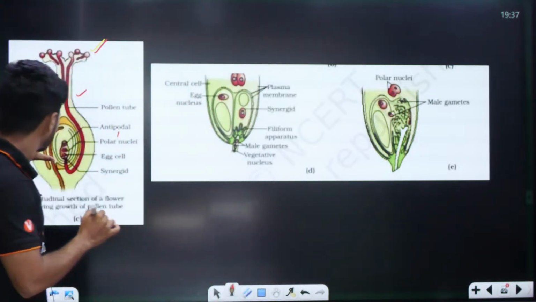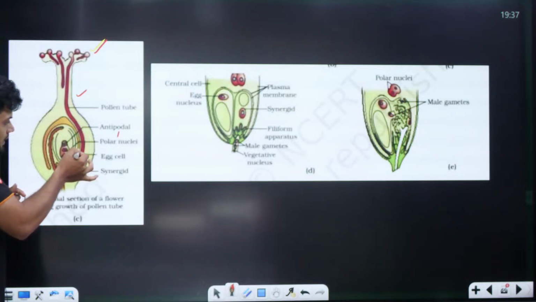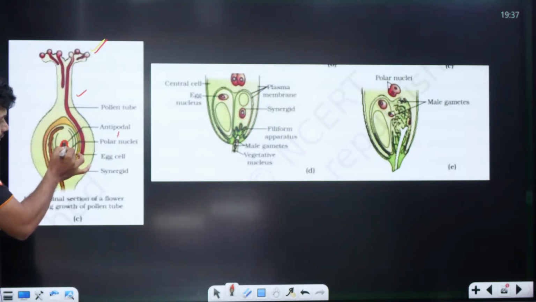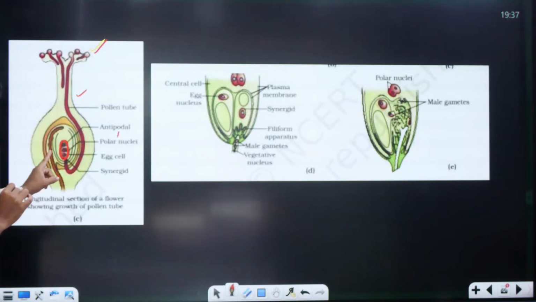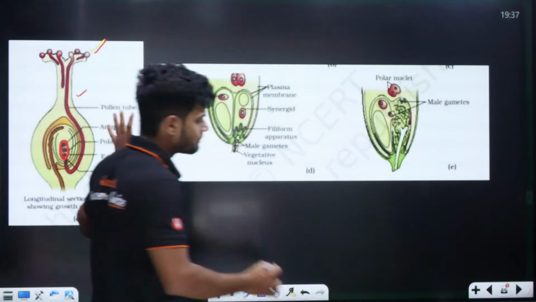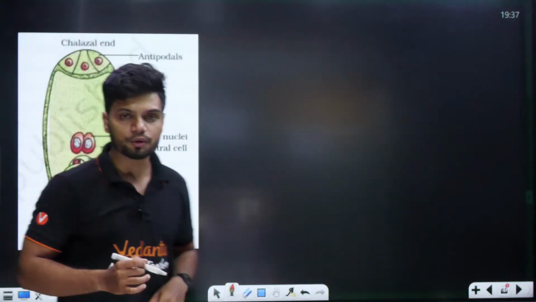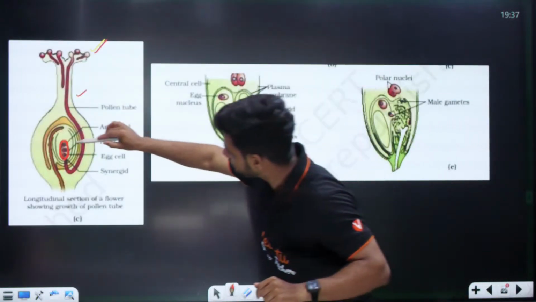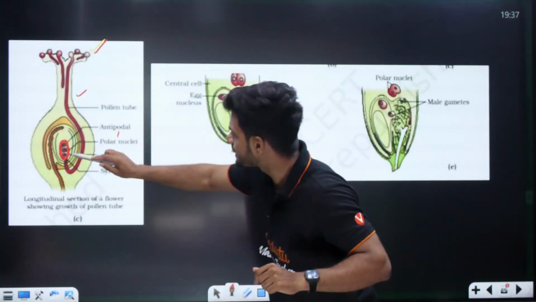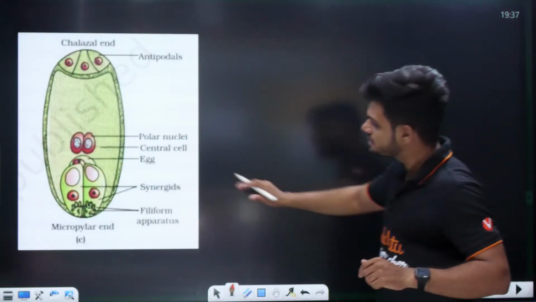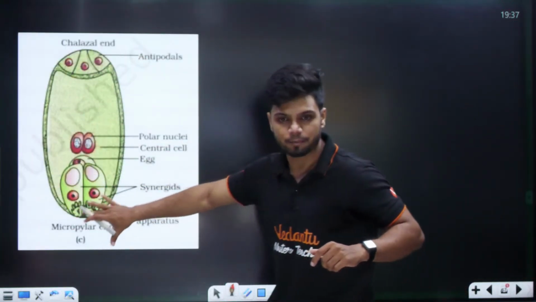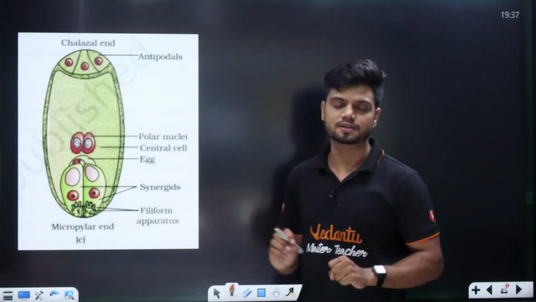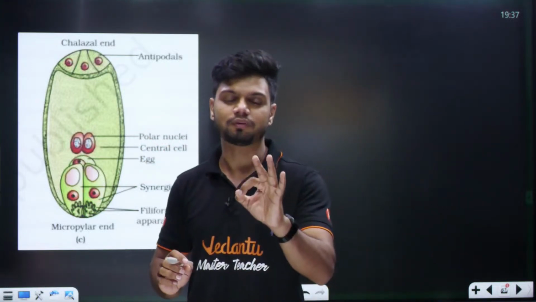Now if you look inside the ovary we have the ovule. Inside the ovule we have the embryo sac. Now let's focus on the embryo sac. If you focus on it, this is the structure which you get. Look here, you can see this small embryo sac. Now understand, students, what exactly is happening in double fertilization.